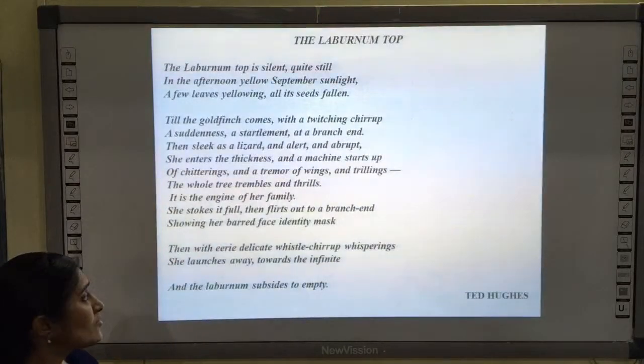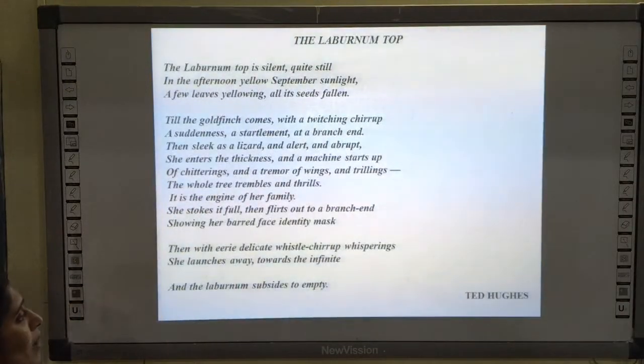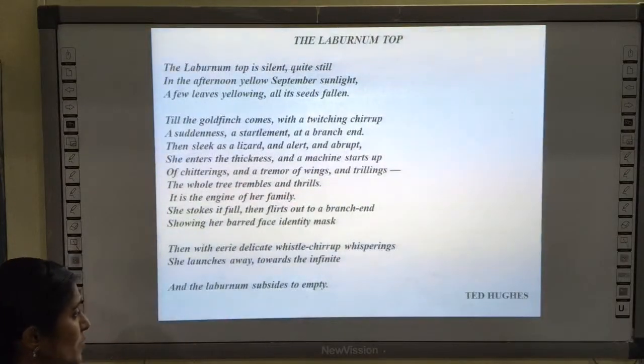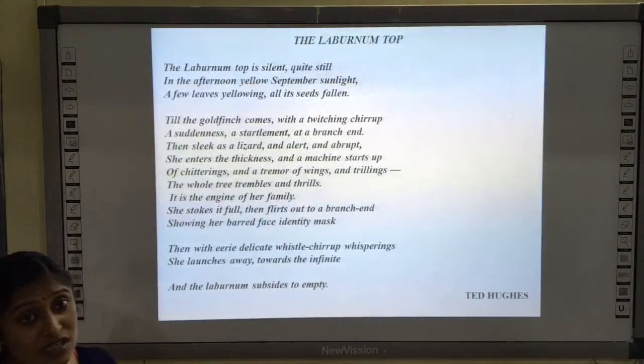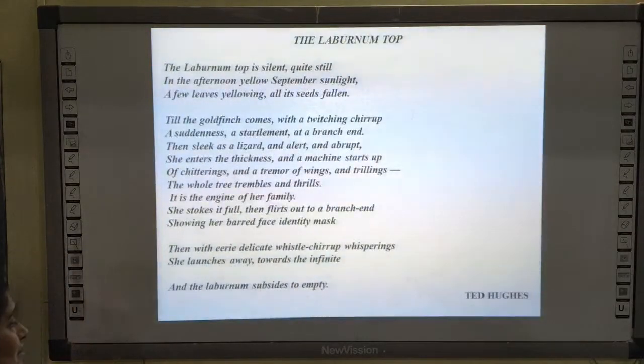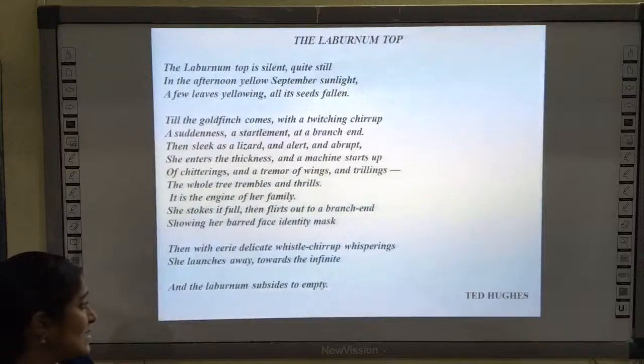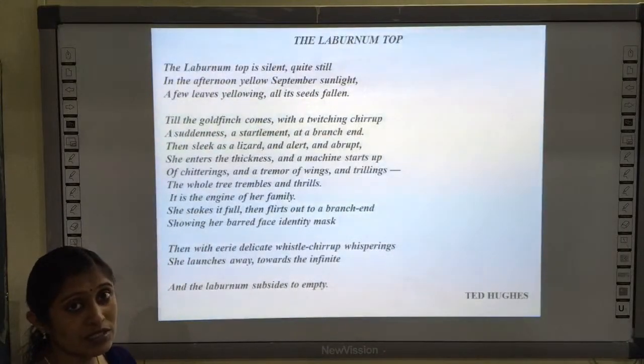She stokes it full, then flirts out to a branch end, showing her barred face identity mask. Then with airy delicate whistle chirp, whisperings, she launches away towards the infinite, and the laburnum subsides to empty.